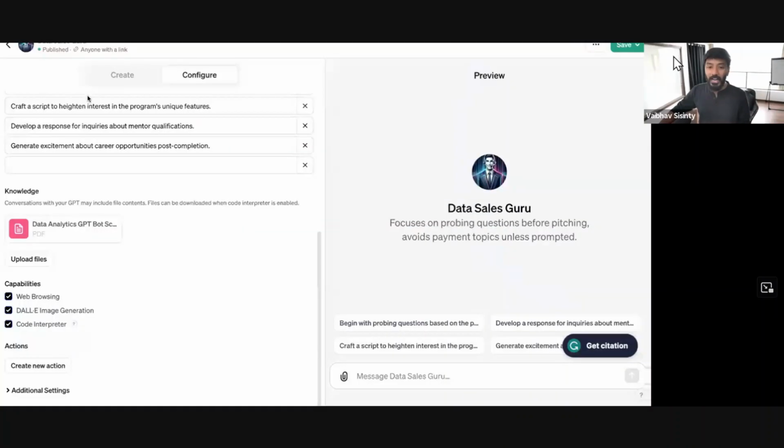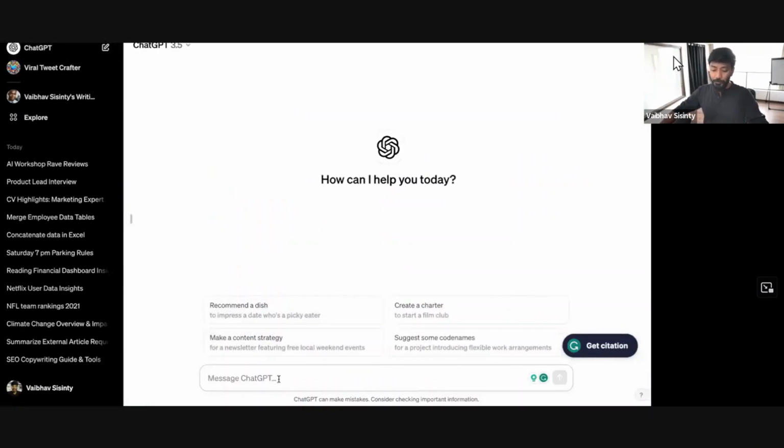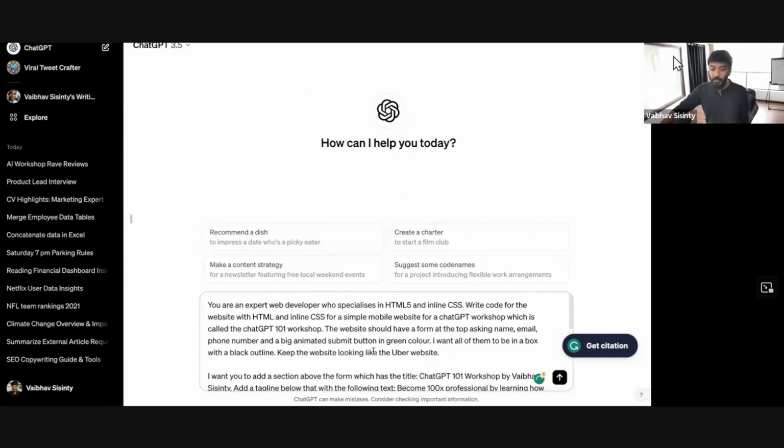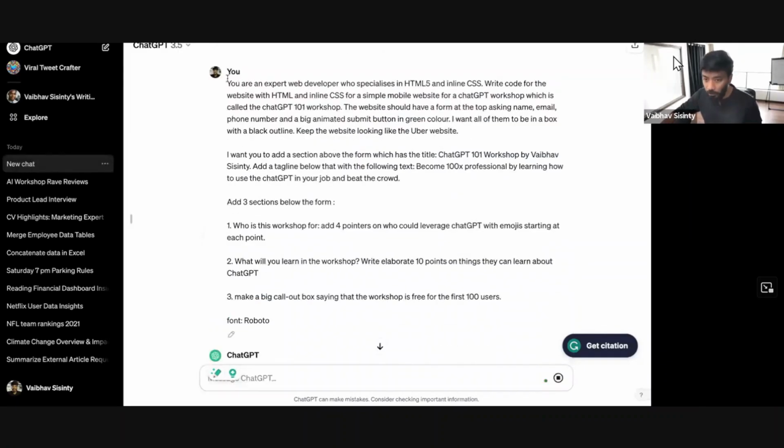Okay. Let's say I go to ChatGPT. This time I'll go back. Go to ChatGPT and I will write a simple prompt. I want a website and this is what I want to cover. You're an expert web developer. In fact, I'll hit the enter button. As it does the job, I'll show you what the prompt is. You're an expert web developer who specializes in HTML5 and inline CSS. Write code in HTML and inline CSS for a simple website on ChatGPT workshop, which is called ChatGPT 101 workshop.